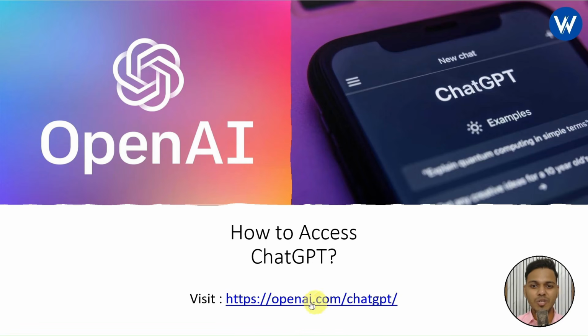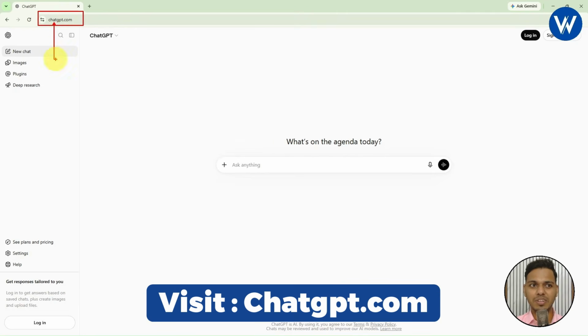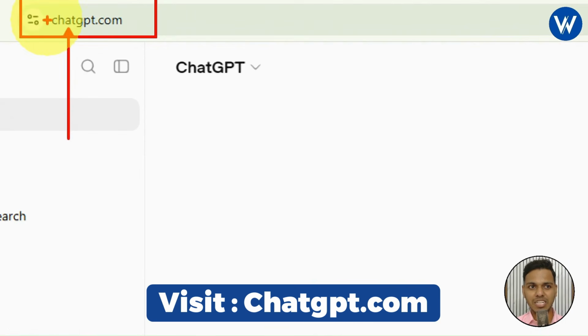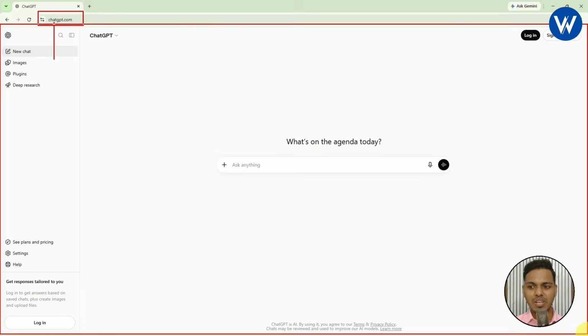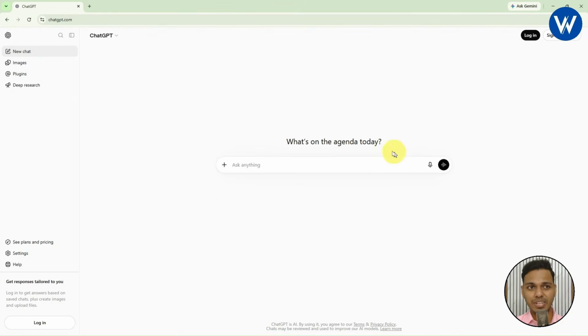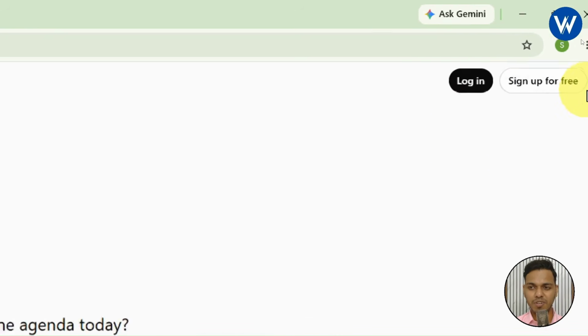What you can do is you can simply click on the link available, or if you want you can go to Google Chrome and just type chatgpt.com in the search bar. Once you click, what will happen? The ChatGPT web page will open. So this is ChatGPT, right? As I already told you, if you want to create a ChatGPT account, you simply need to click on this login option available. Okay, login or sign up for free.